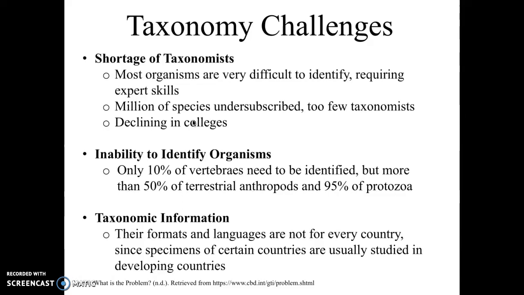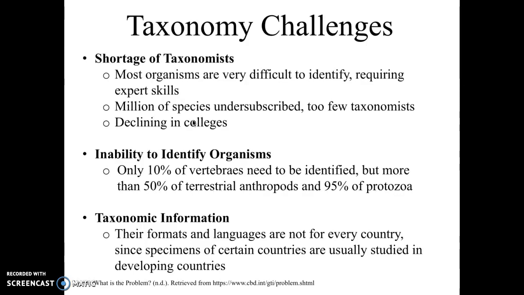First of all, there's a shortage of taxonomists. It is a very, very complicated system, and you really do have to be an expert because there's so many organisms, animals, plants, that taxonomists really do need a very broad range of skills, and expertise in them. So it's very, very complicated. So there's also millions of species that are undescribed, and there's very few taxonomists to take on this challenge.